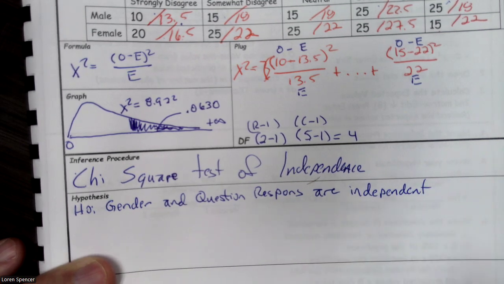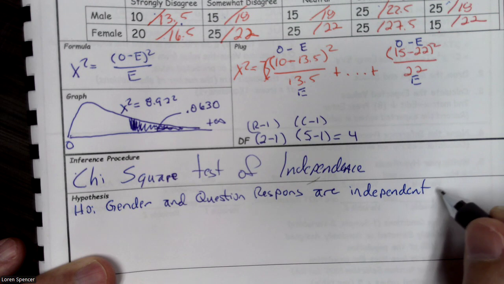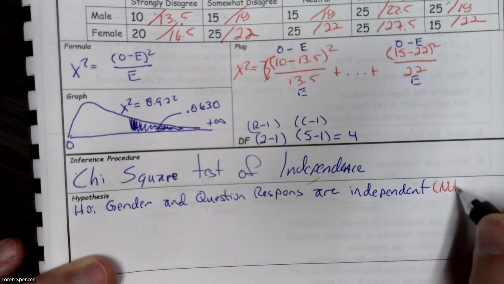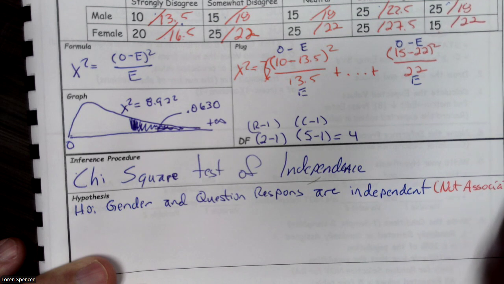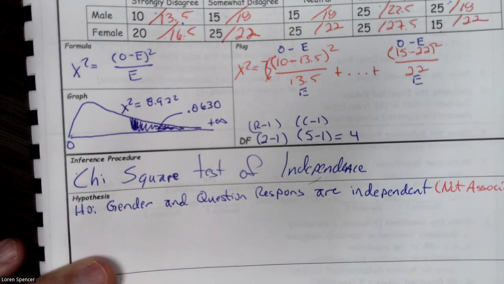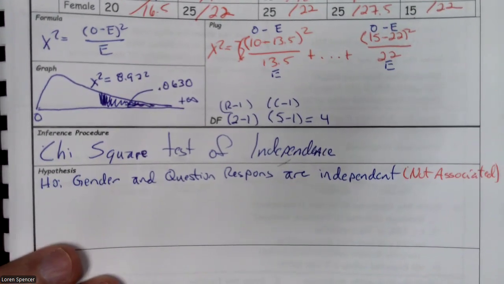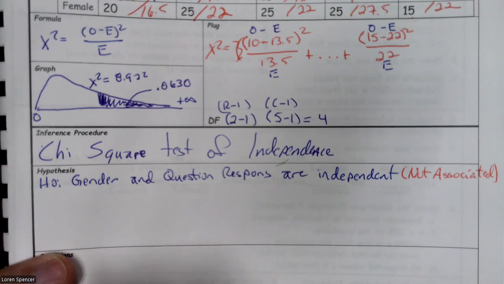Now be real careful here. They are independent, which means they are not associated. All right. So that's our null. Gender and question response are independent, which means they're not associated.